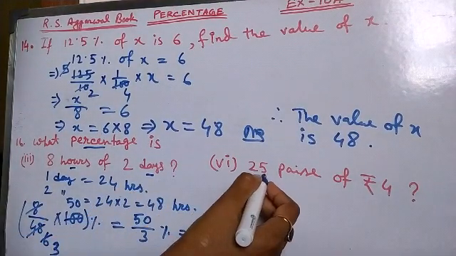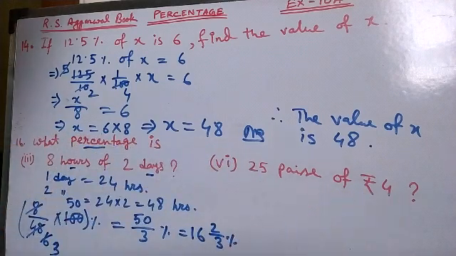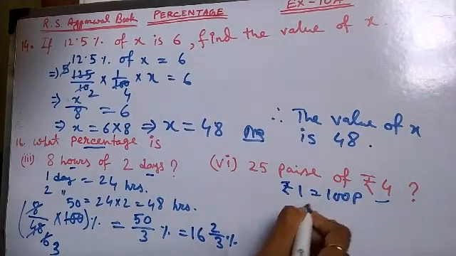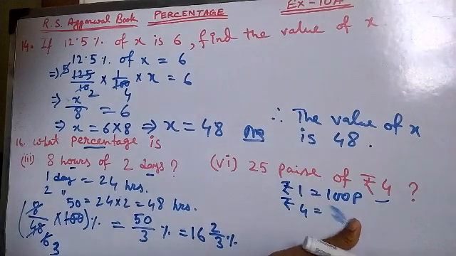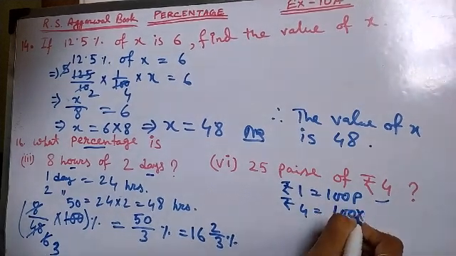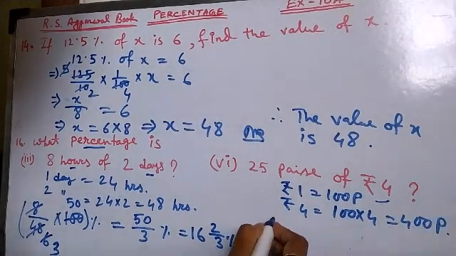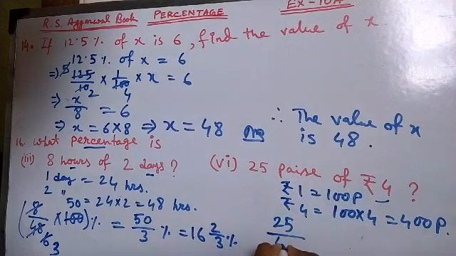Now number 6. Here also same things. What percent is 25 paisa of rupees 4? That means this is the larger part, rupees 4. So it can be converted into paisa. That means rupees 1 equal to 100 paisa. So rupees 4 equal to 100 into 4, that means 400 paisa. Then directly we can do 25 paisa out of 400 paisa.